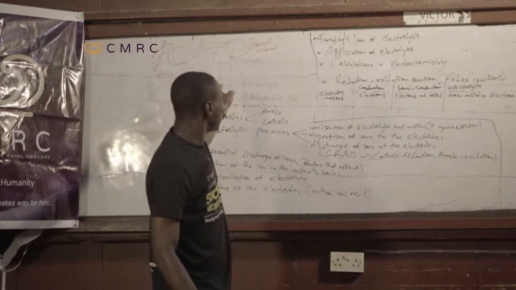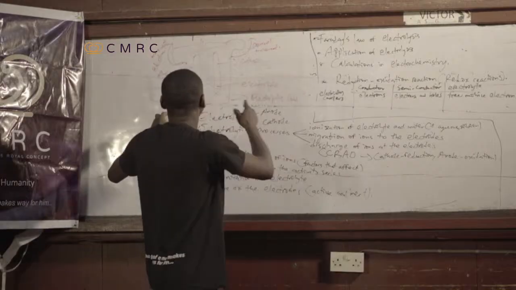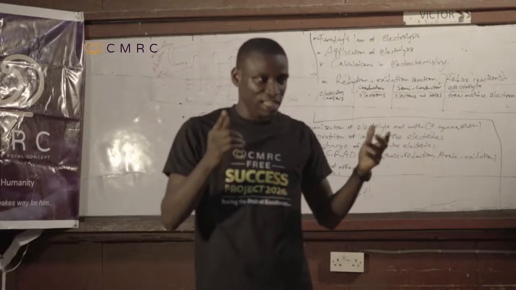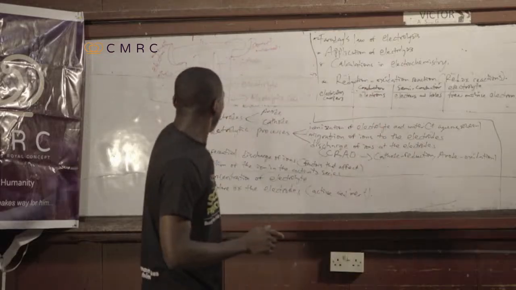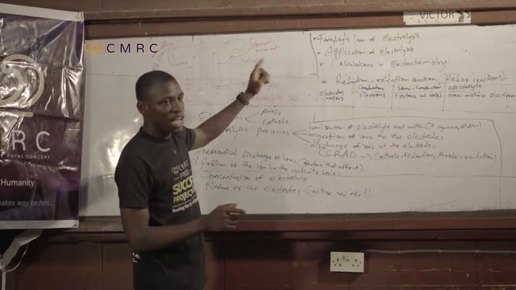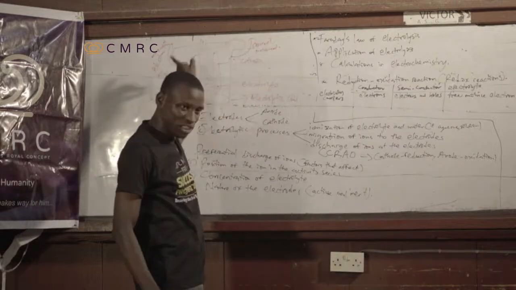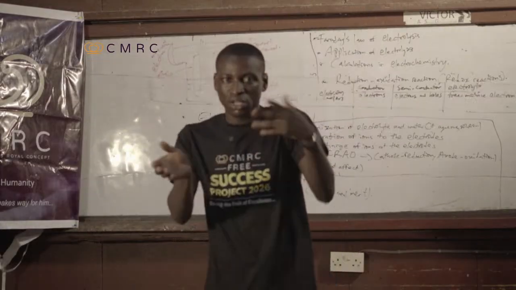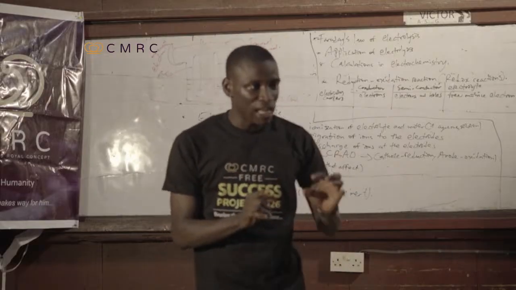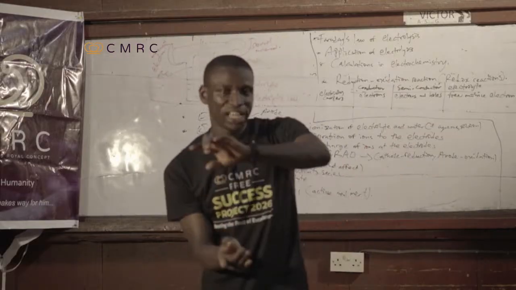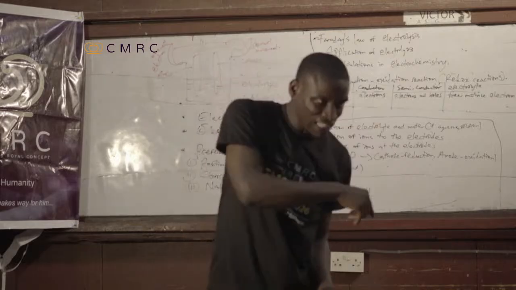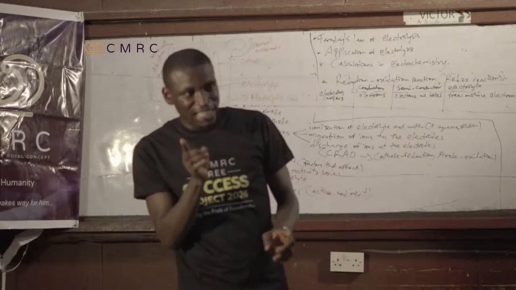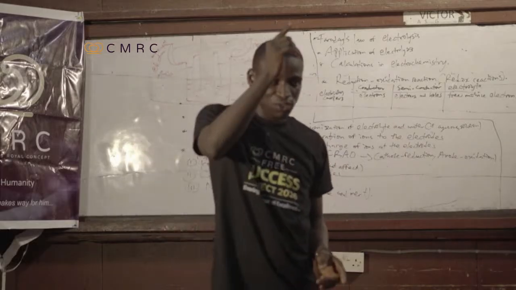So electrons enter the electrolyte through the cathode. The movement of electrons and current are opposite in an electrolytic cell. Electrons leave the electrolyte through the anode, while current enters the electrolyte through the anode, in the opposite direction. The part where the electrons leave is where the current comes in. Electrons enter the electrolyte through the cathode, and current leaves the electrolyte through the cathode. So that's the way it works.